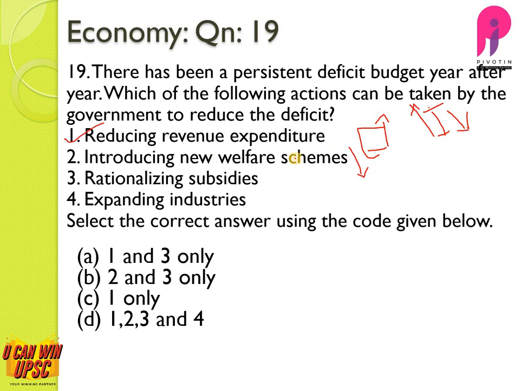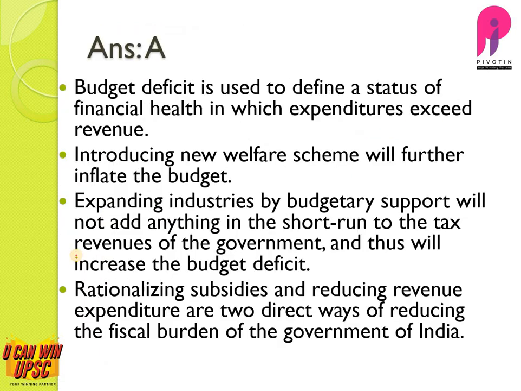Yes, this is right. Introducing new welfare schemes? This will increase the expenditure part, so this is wrong. Rationalizing subsidies? Yes, this will also reduce the expenditure. And expanding industries? This will not have much effect in the short run and it will add to expenditure only. Hence, this is also wrong. The answer to this question is A, 1 and 3.